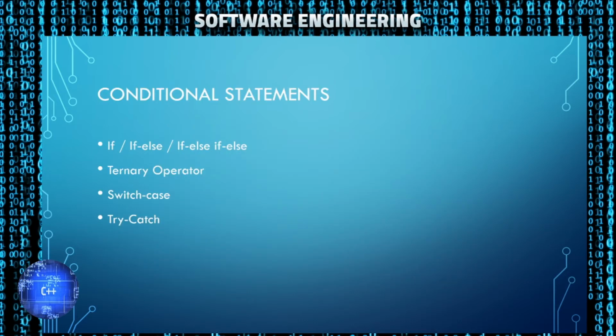The most basic form of a conditional statement is the if statement. If, and its expanded versions, if else and if else if else, allow certain statements to run if and only if the condition is true for each particular bracket. The ternary operator is a shorthand way to write if else. We mentioned that previously in, I think it was the second video. We'll look at more examples of that here today. This is useful when you want to do things in line.